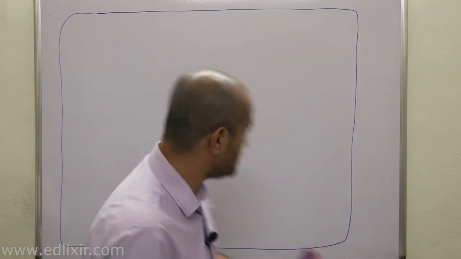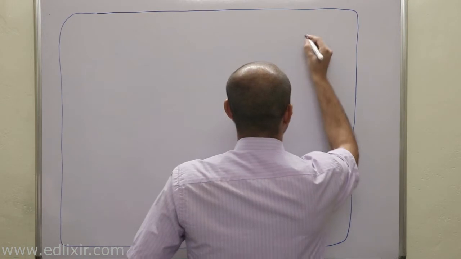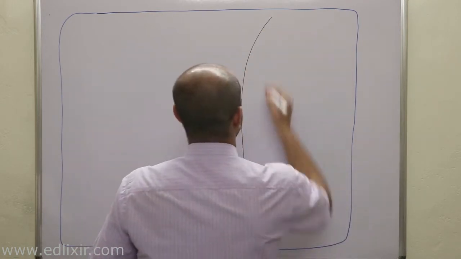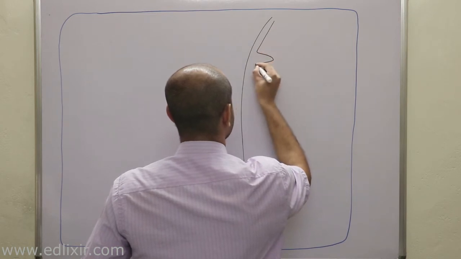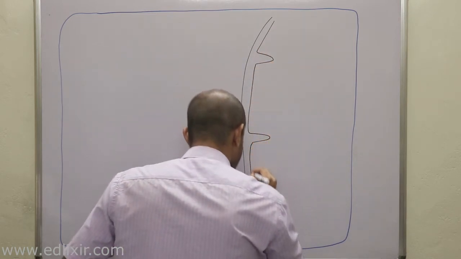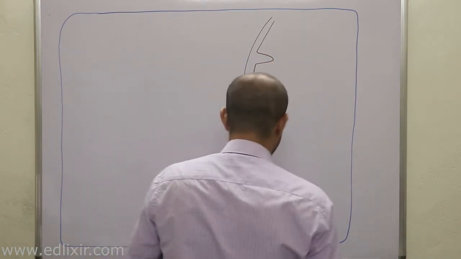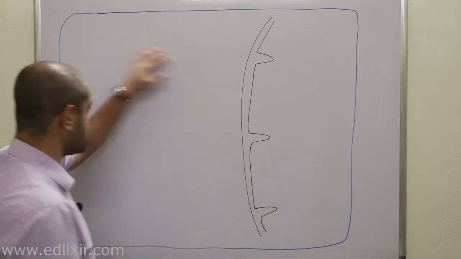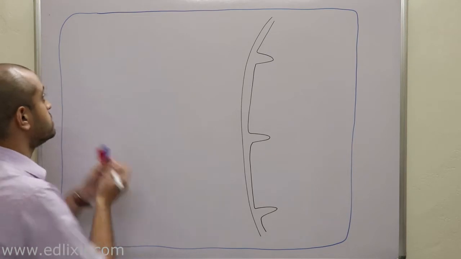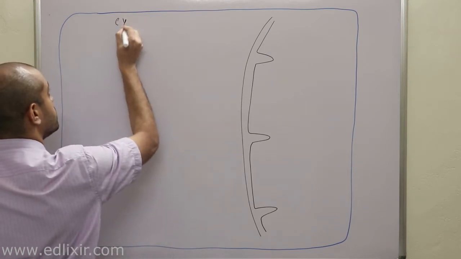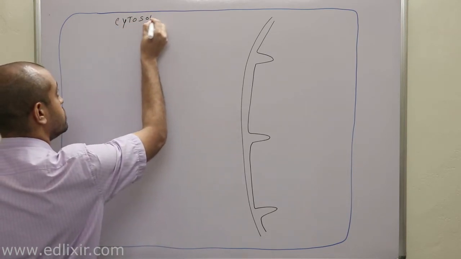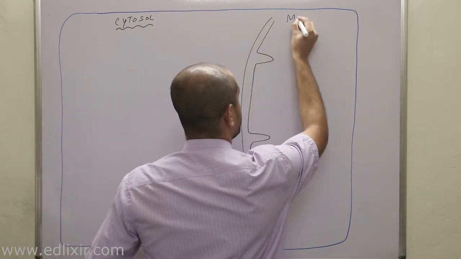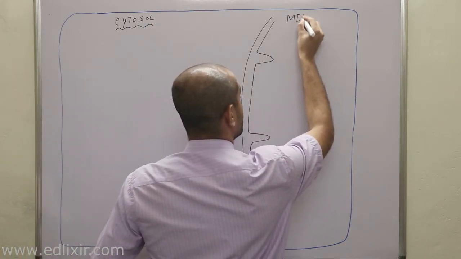Okay? That means suppose this is your mitochondria. Suppose this is your mitochondrial chamber. This is your mitochondrial chamber, suppose. And this is your cytosol. And this is your mitochondrial chamber or mitochondrial matrix. Clear?